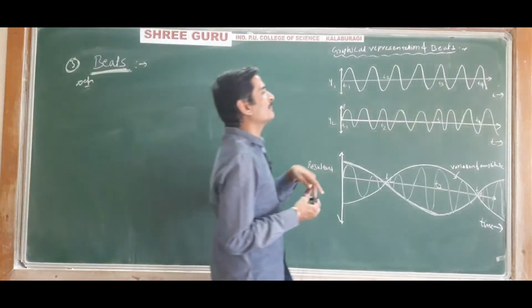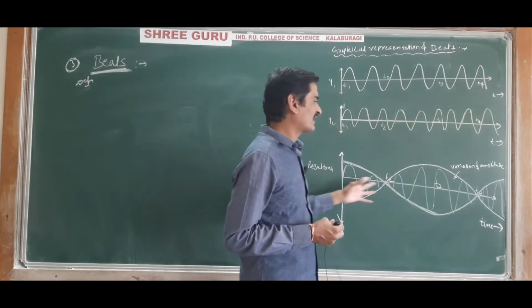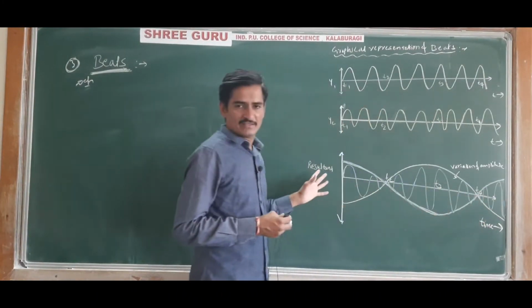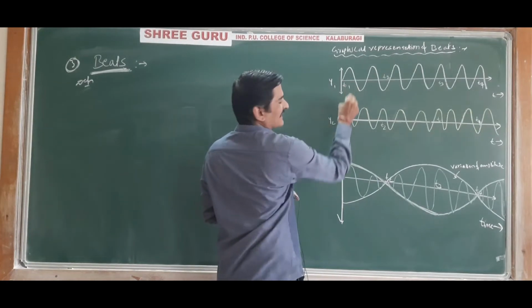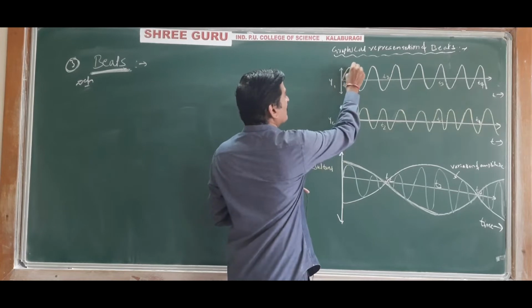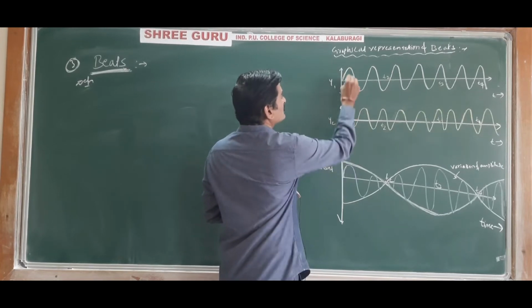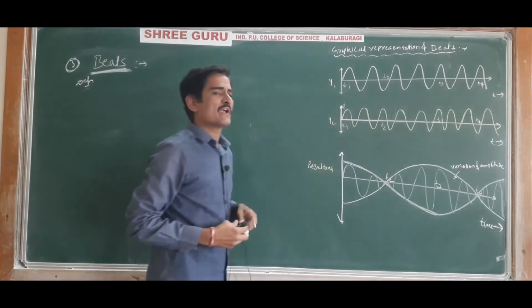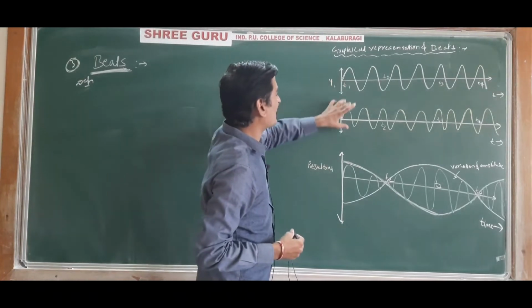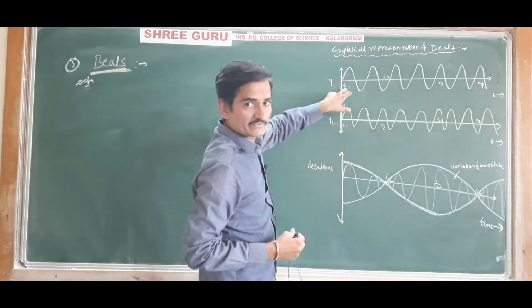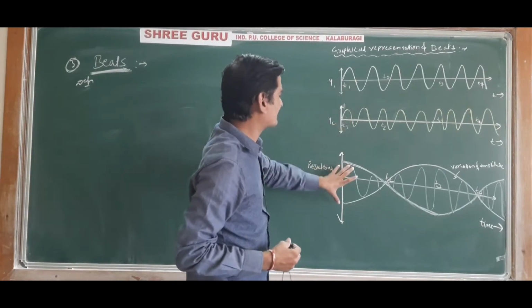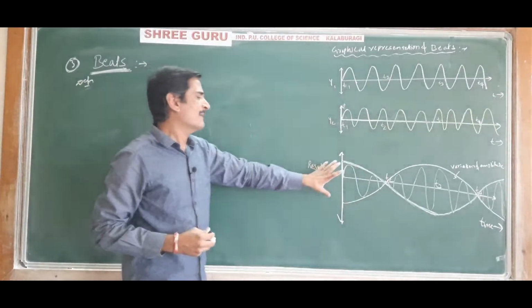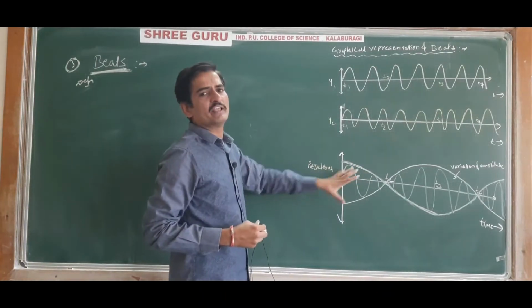So when they superimpose on each other, the resultant sound produced will be like this. At the time t1 second, both these waves are in phase, hence the maximum amplitude, that is, maximum intensity of the sound is heard.